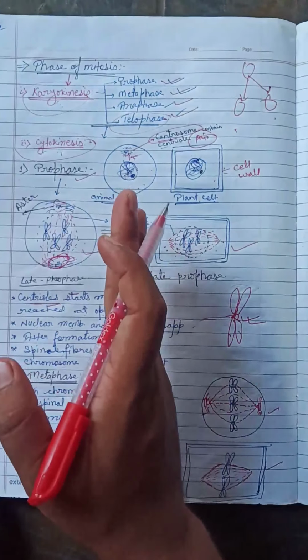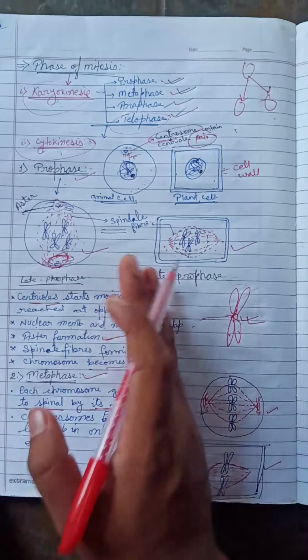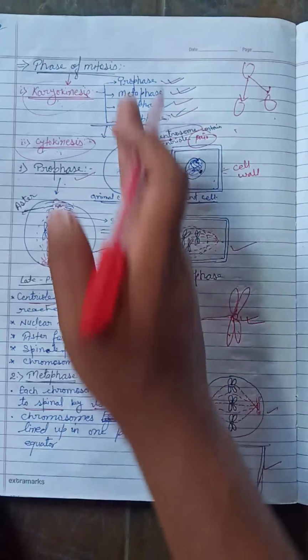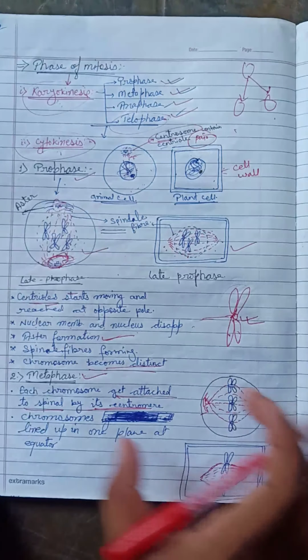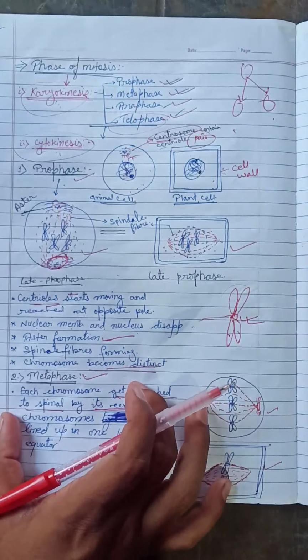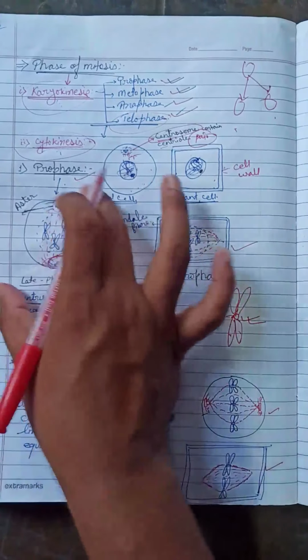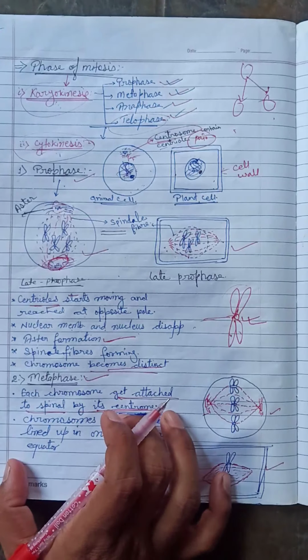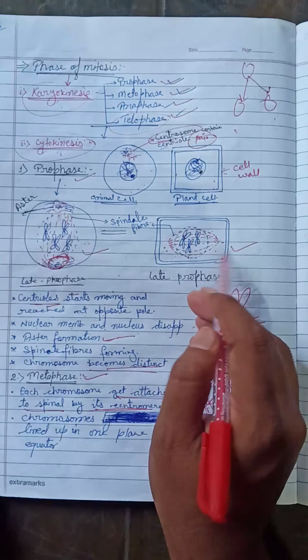Before starting the next phases, I want to tell you one thing. You can draw the figure on the right side of your copy and write all the defining properties on the left side. So this is for the animal cell and this is for the plant cell.